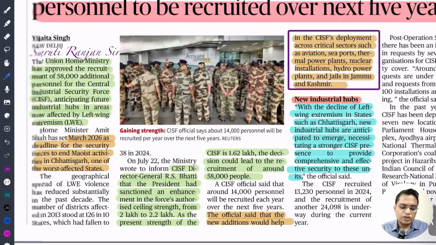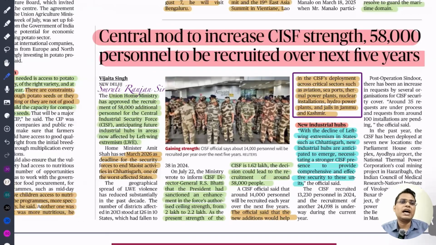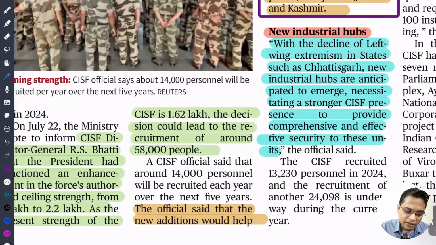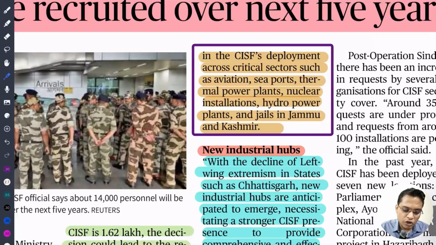If you look into the function of our CISF, they are basically protecting important security installations. For example, they are deployed in sectors like aviation, seaports, thermal power plants, nuclear installations, hydropower plants, and jails in Jammu and Kashmir. So their basic role is to ensure the protection of important installations in different locations.